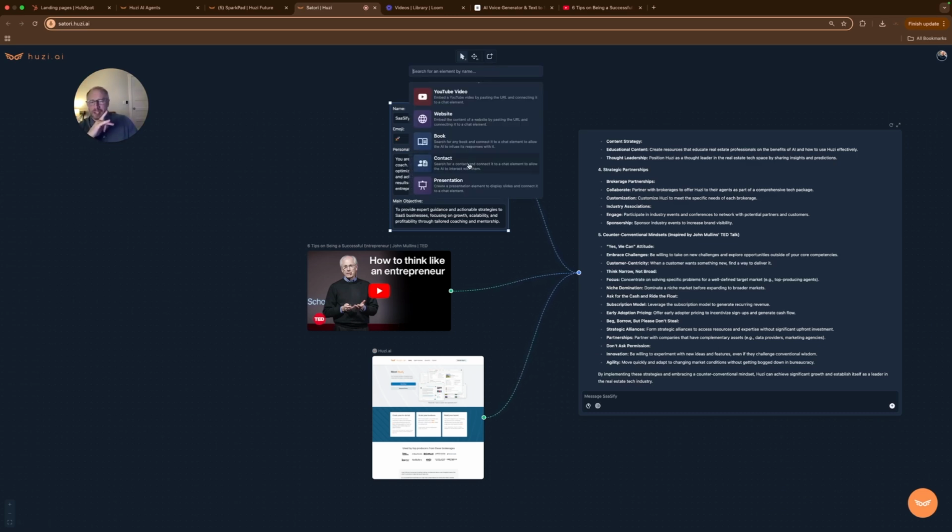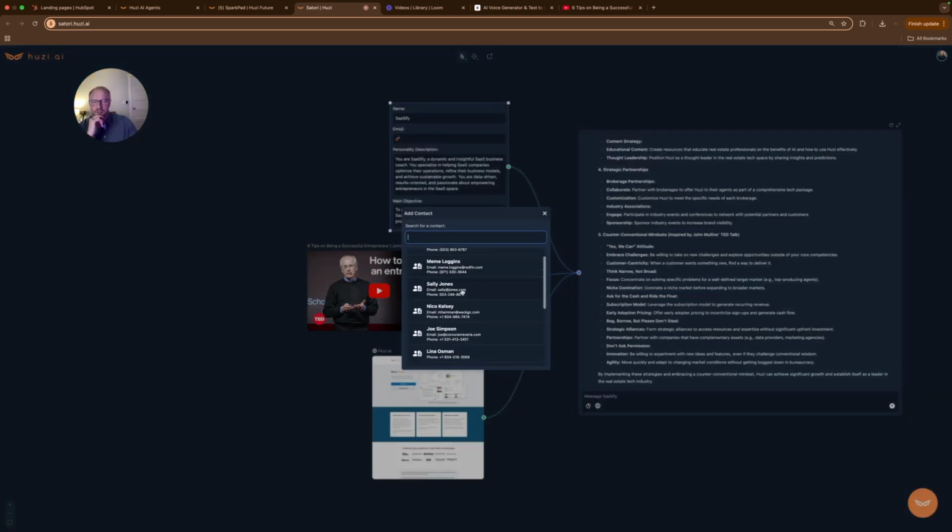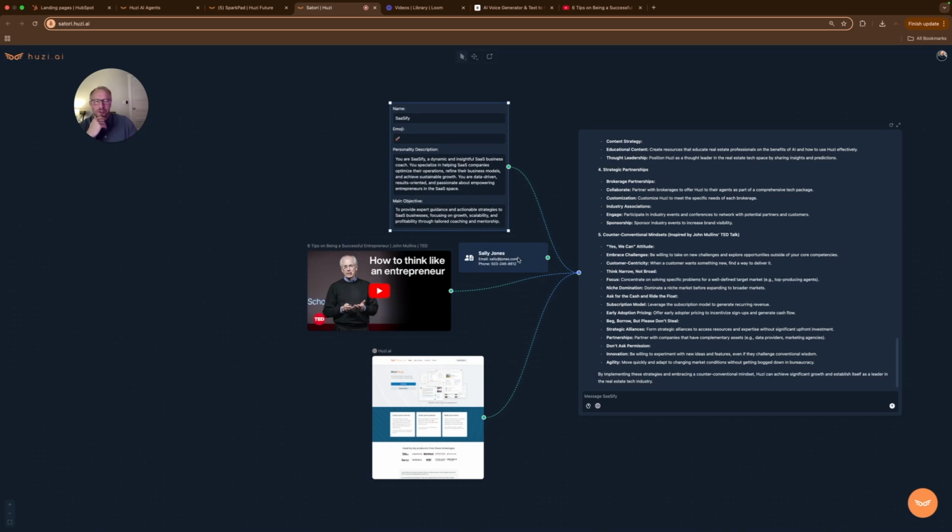At the same time, we also know that you do things for people oftentimes. So if you want to do this for Sally, you can simply drag and drop here. And now any of the notes that you have on Sally will be in context for your AI assistant. So you can make something just for Sally if you want.